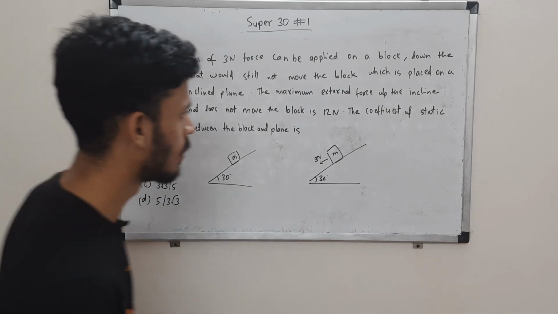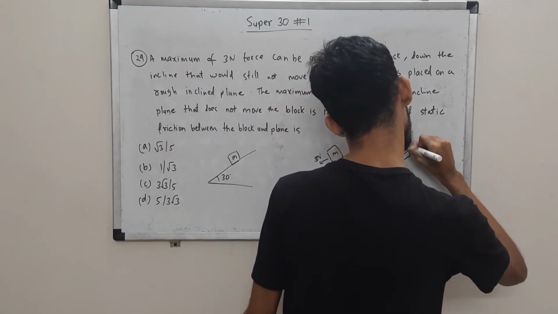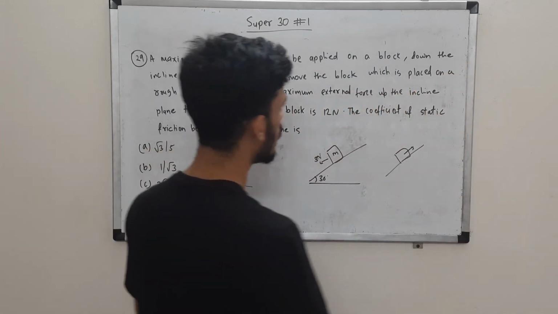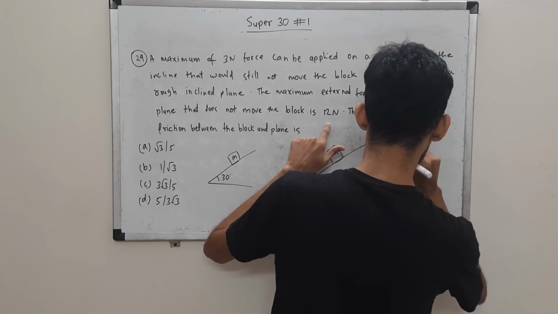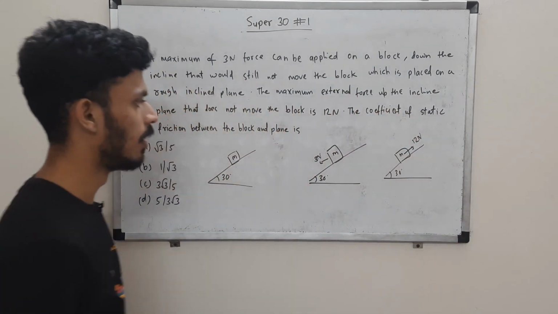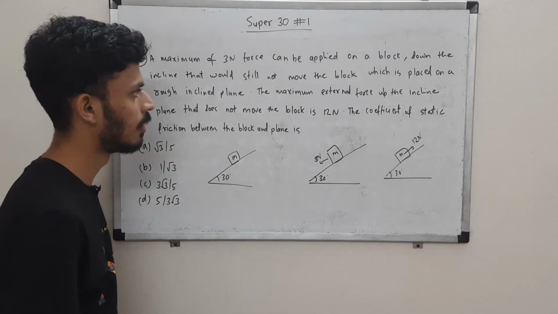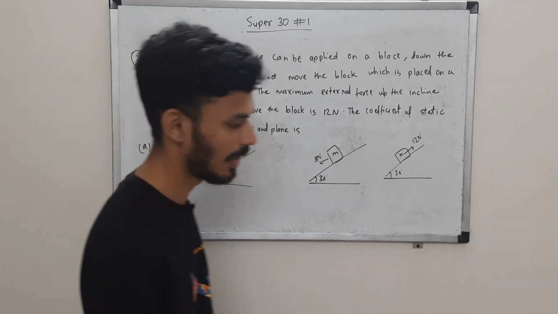Also, the maximum external force that can be applied in the direction up the incline is 12 newtons. Again 30 degrees. You are supposed to tell what is the coefficient of static friction between the block and the plane. It's very easy.